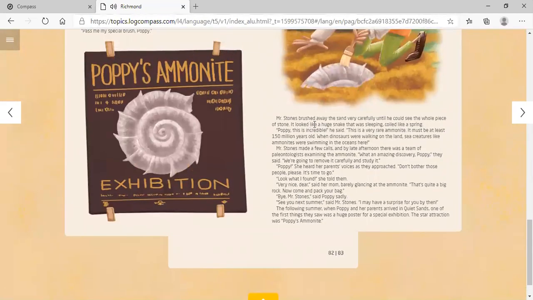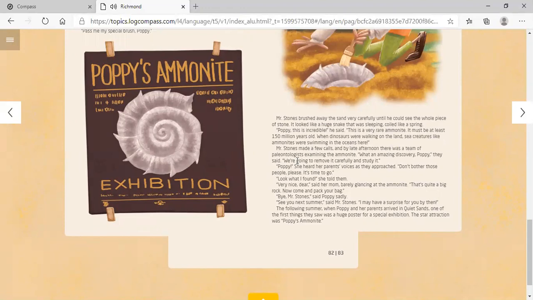Mr. Stones brushed away the sand very carefully until he could see the whole piece of stone. It looked like a huge snake that was sleeping, coiled like a spring. "Poppy, this is incredible," he said. "This is a very rare ammonite. It must be at least 150 million years old. When dinosaurs were walking on the land, sea creatures like ammonites were swimming in the oceans here."